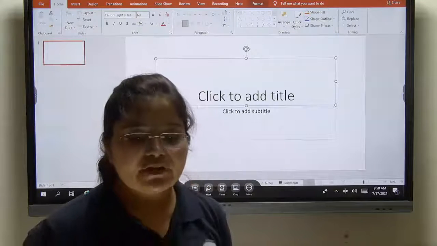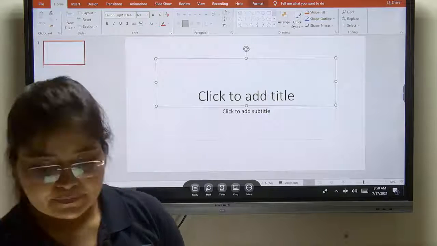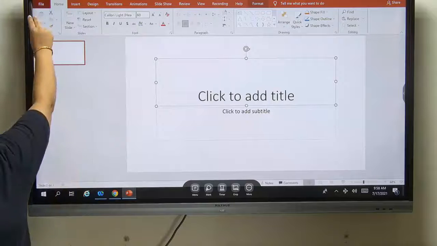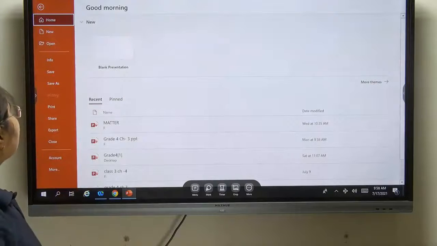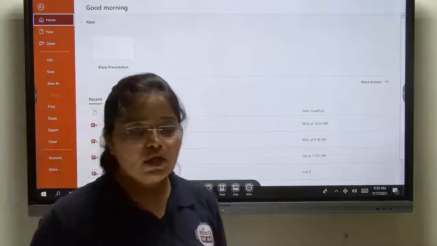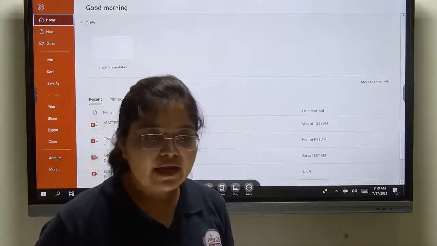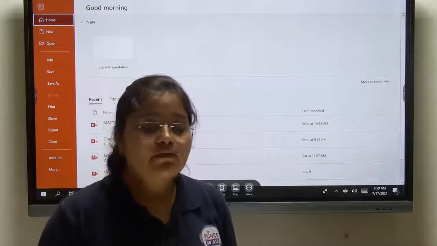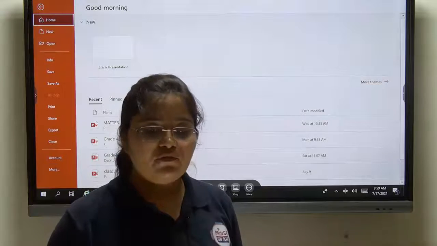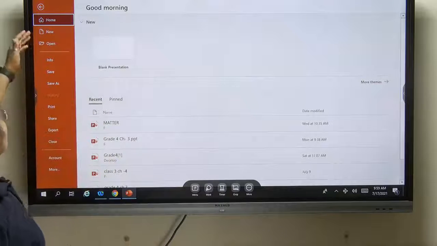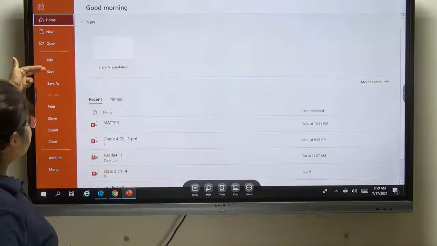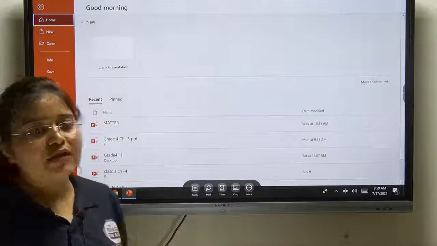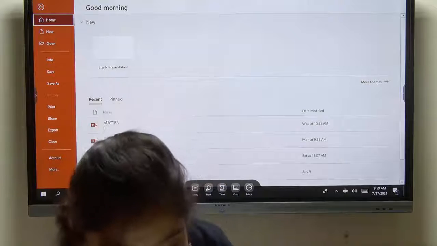And there are different options available. The first option we have is the File tab. As you know, in Word we also have a File tab. The File tab is used for creating a new file, opening an already existing file, or saving a created file. So Home, New, Open, Save As, Print, Share, Export, Close. All these options are available under the File tab.